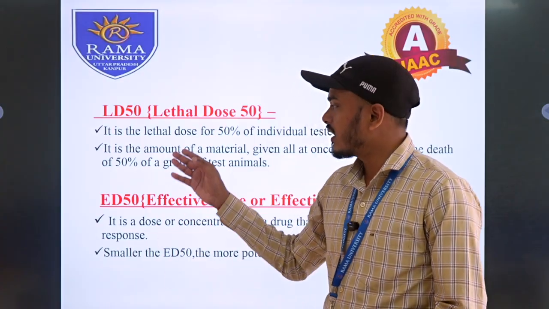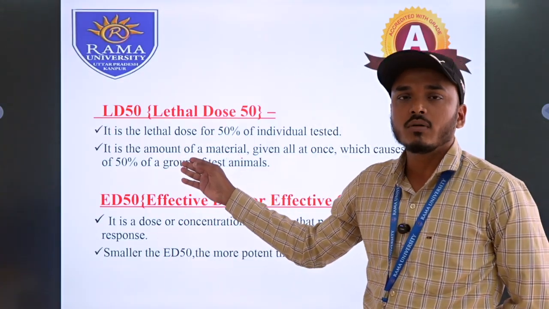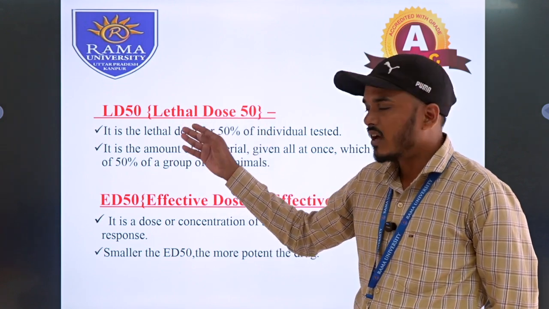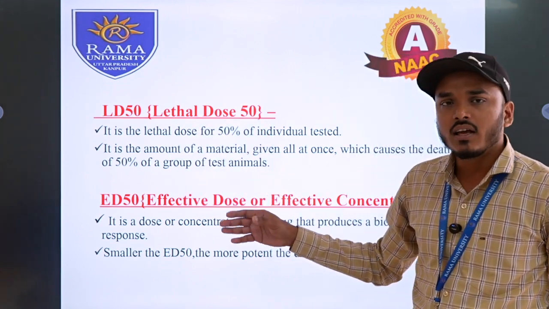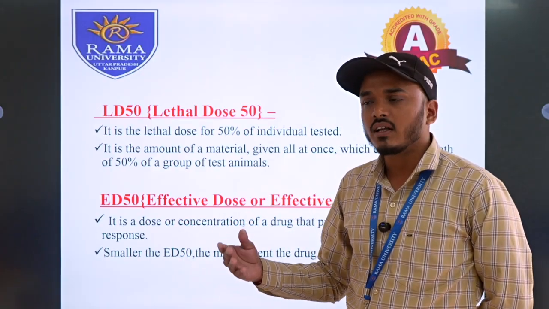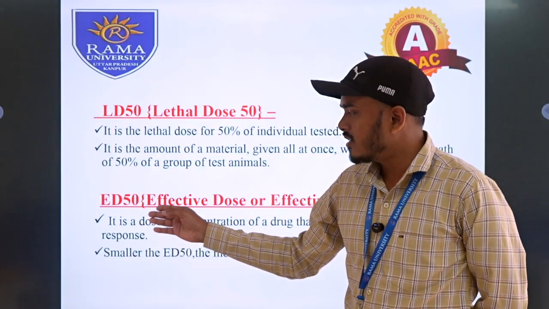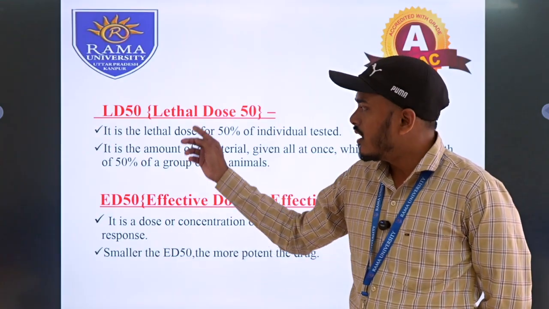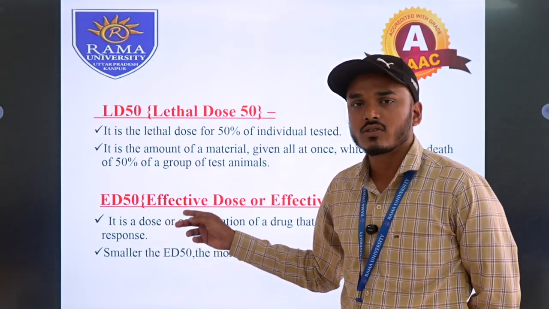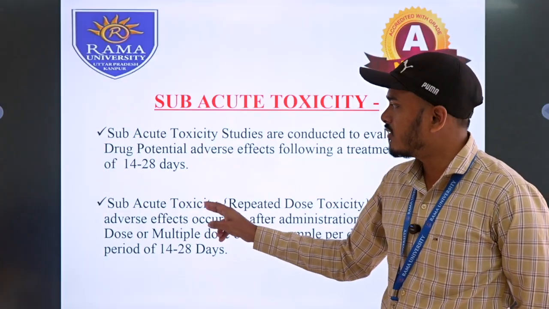This is for mortality, and if 50% of the population dies, that is called the lethal dose. Whereas in the case of effective dose, 50% of the population shows a pharmacological effect. That is called the effective dose. So LD50 and ED50 give the ratio for the therapeutic index in the case of acute toxicity. That is our first one.